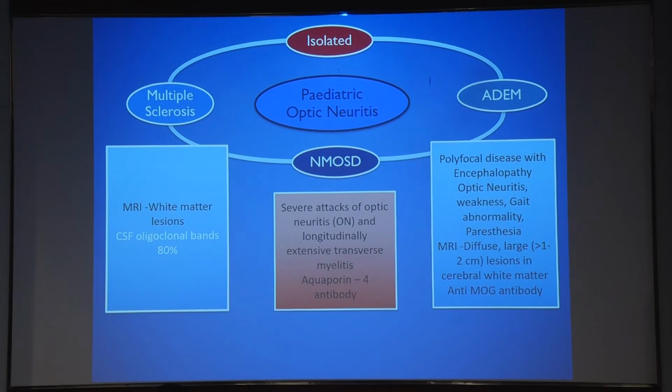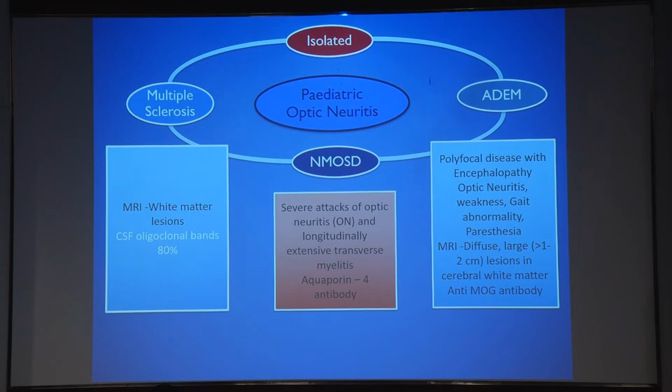So coming to the CNS associations, pediatric optic neuritis can be associated with multiple sclerosis. This is most commonly seen when you have more than 2 white matter lesions present in a periventricular area at presentation. On lumbar puncture, CSF oligoclonal bands are frequently positive. NMO spectrum disease is also now being recognized more and more in these patients. These are the patients who present with severe attacks of optic neuritis and longitudinally extensive transverse myelitis. Aquaporin 4 antibody needs to be checked for in these patients.